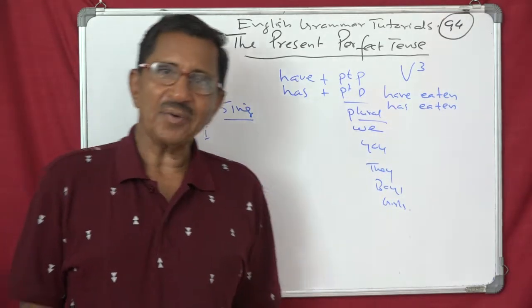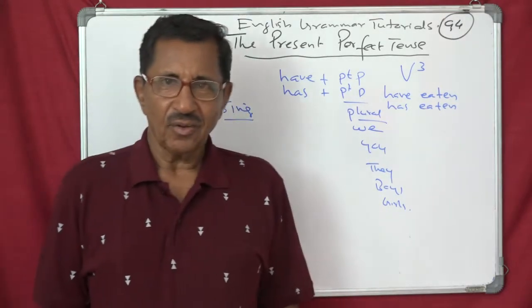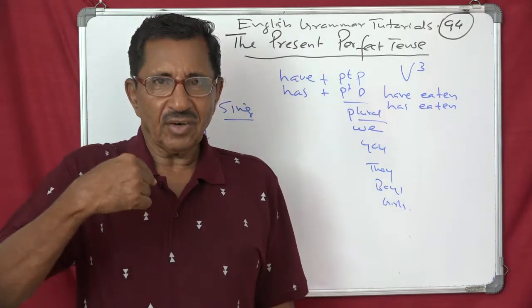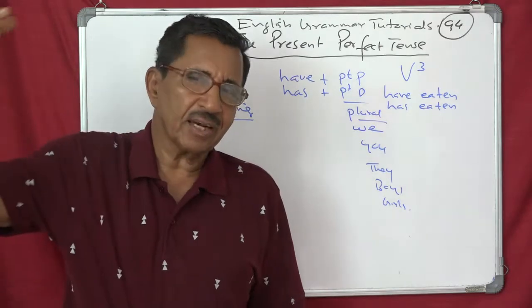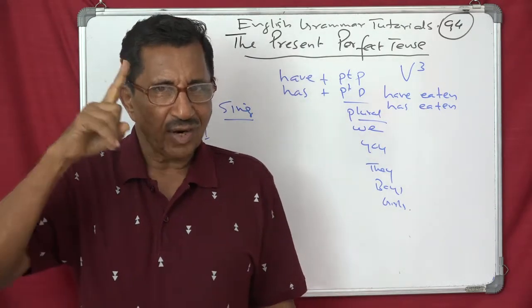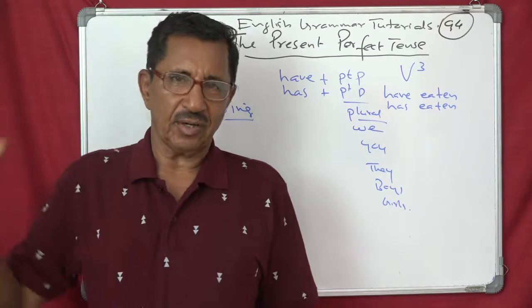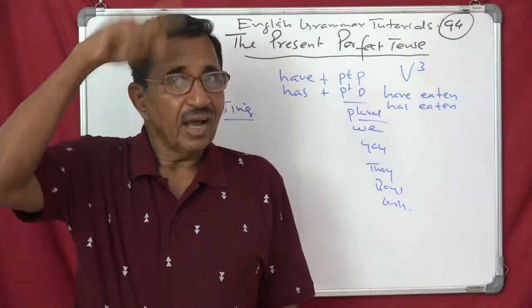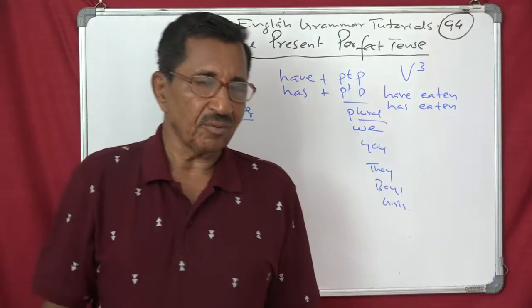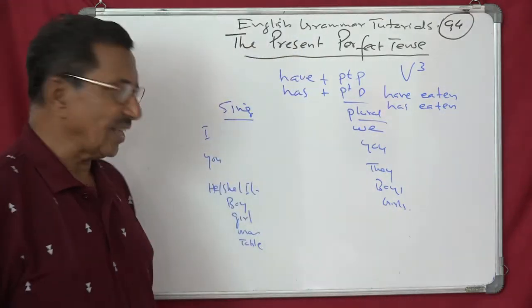How do you decide what is what? If it is not I, you, we, all the other things in the world are third person. If it is one, it is singular, more than one, it is plural. That's all. So simple to understand. You remember our classes on pronouns? So we just go through that.